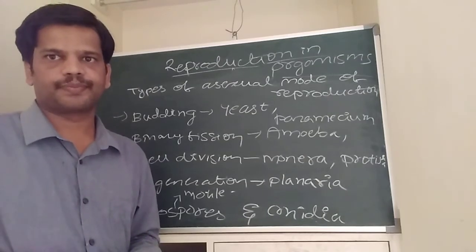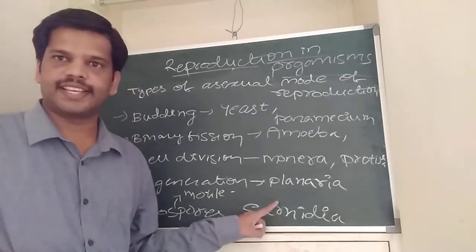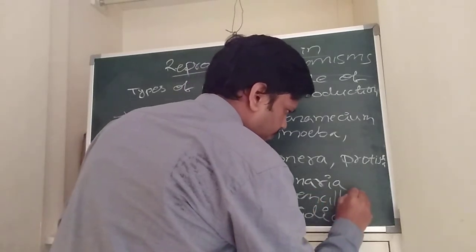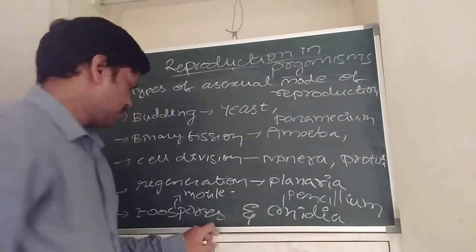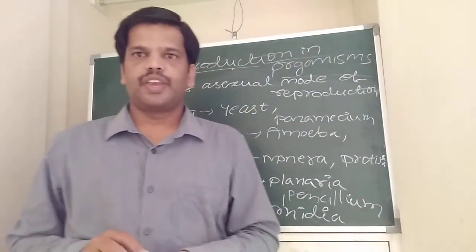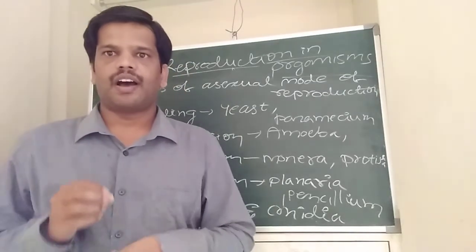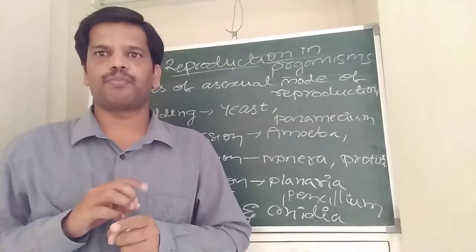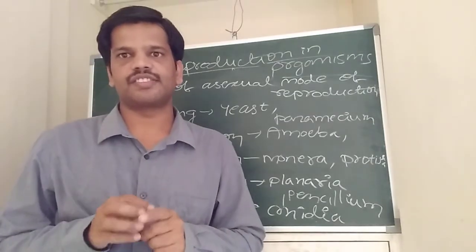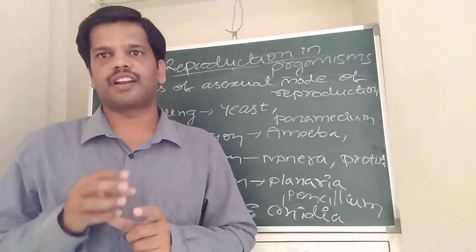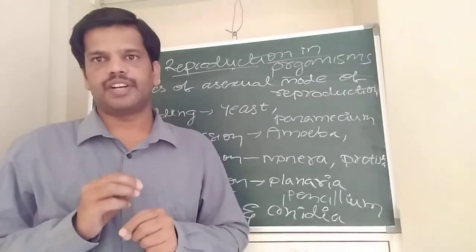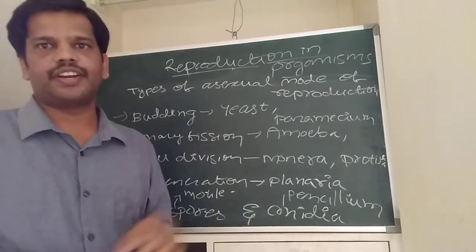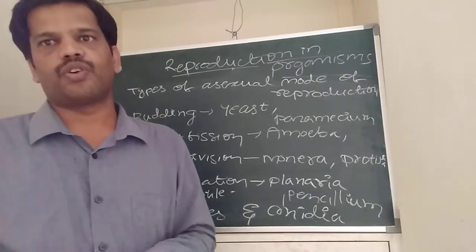Conidiospores are mainly seen in penicillium. Okay, penicillium. Next one, the last one, is gemmules. Gemmules are buds which are present inside the body. Whenever favorable conditions are there, the buds come out of the parent body and develop into new individual organisms. Okay, these are the different types of asexual mode of reproduction.